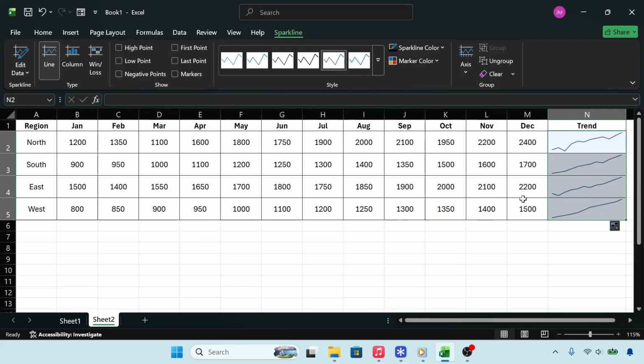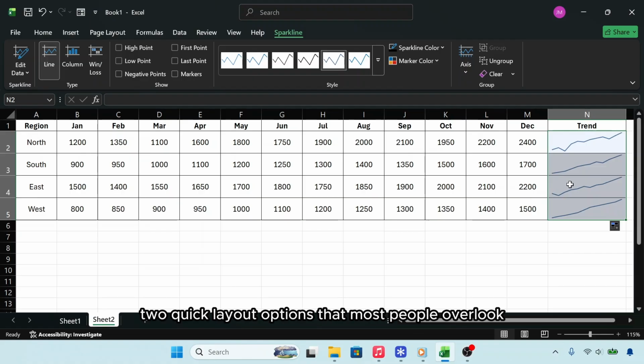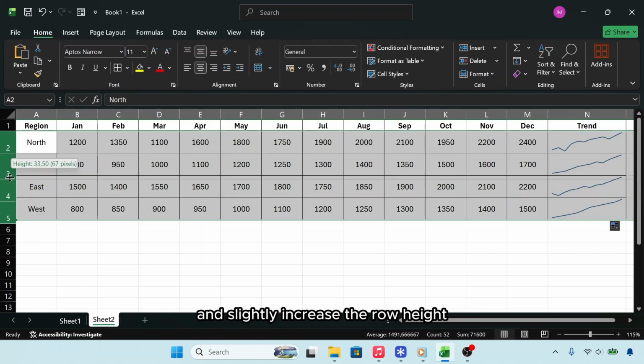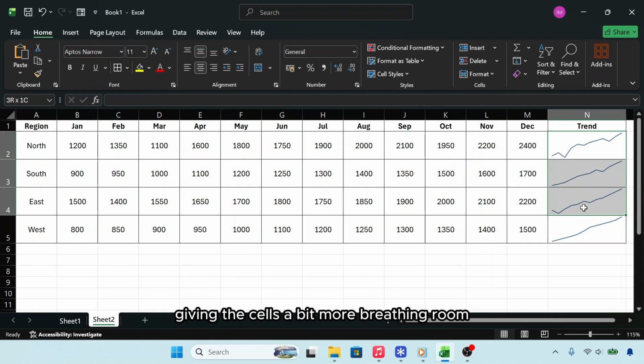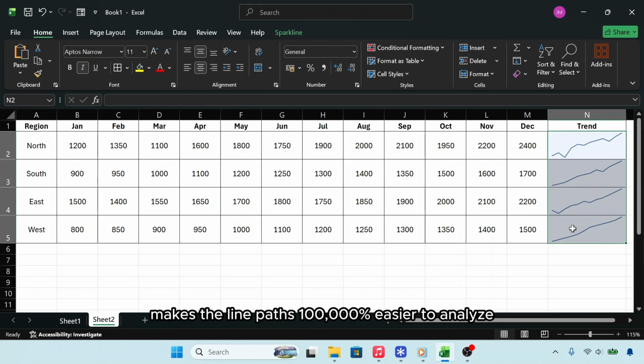Forward-thinking tip. To make these tiny charts actually readable, you need to tweak two quick layout options that most people overlook. First, highlight your data table and slightly increase the row height. Giving the cells a bit more breathing room makes the line paths 100,000% easier to analyze.